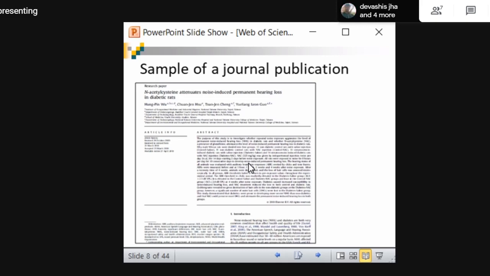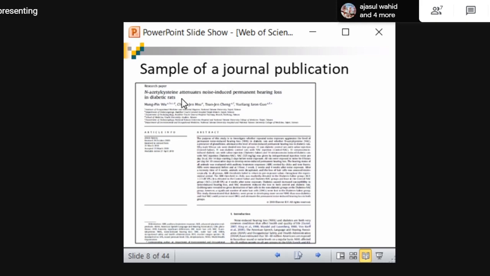Now I am going to show you the actual representation of the Web of Science database. Let us see how it actually works, with some examples also. This is how a journal publication looks like. Journals publish research articles, review letters or something. We will take a sample of a journal publication. This is a research paper, as it says at the top.